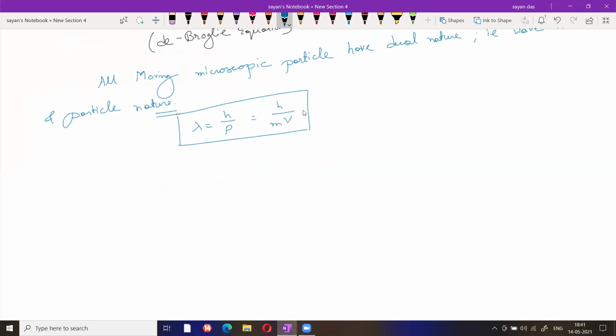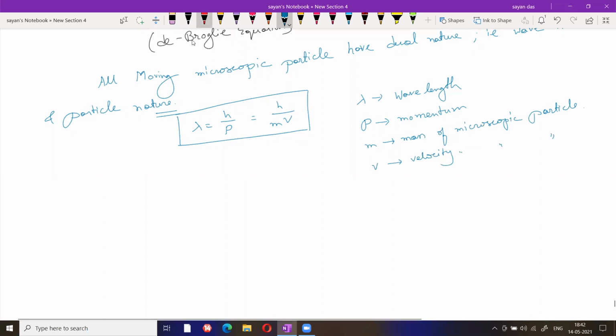Now how the formula is derived, that I will discuss. Where lambda is wavelength, p is momentum, m is mass of the microscopic particle, v is velocity of the microscopic particle. Okay, now how is this formula derived?